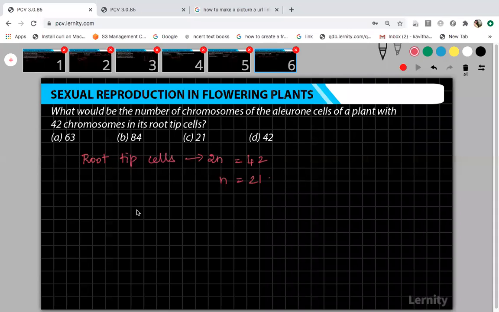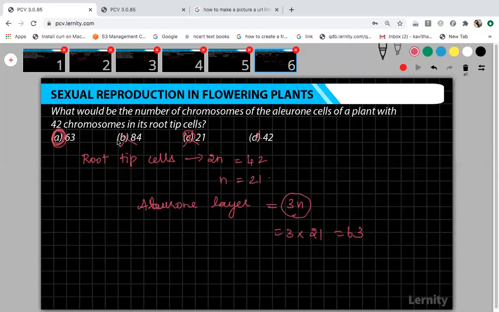And you know the aleurone layer will be triploid in nature. So they have asked the number of chromosomes in the aleurone layer. The aleurone layer is a proteinaceous layer which is triploid in nature, 3n. Now you know the value of n. What is n? 21. So 3 into 21, what is the answer? 63. The correct answer is option A. Many gave C. C is the wrong answer.